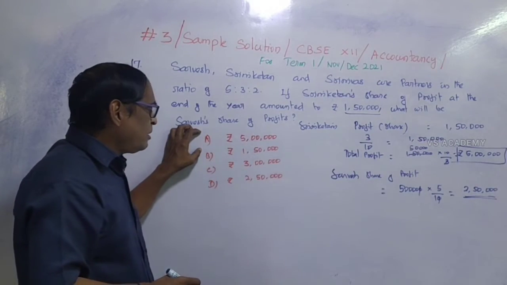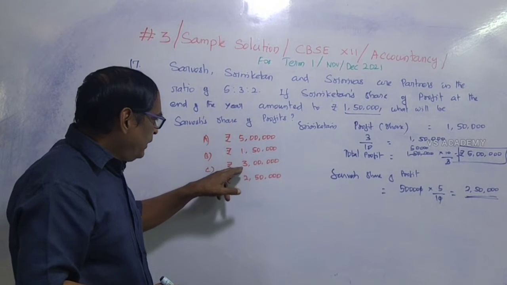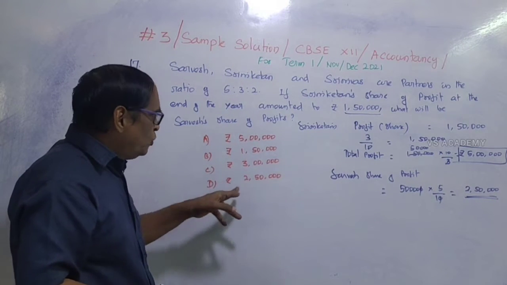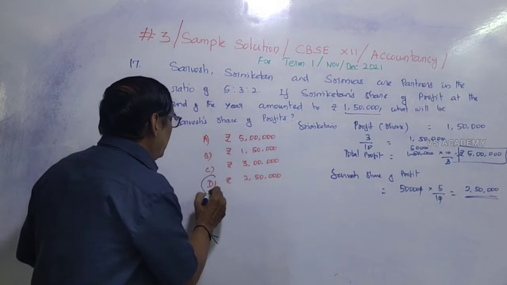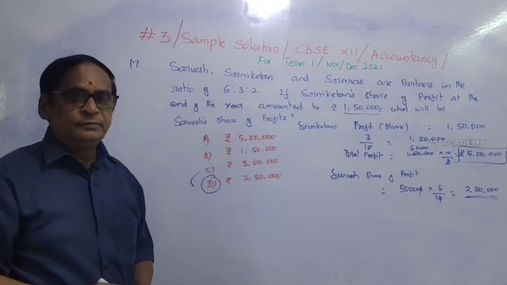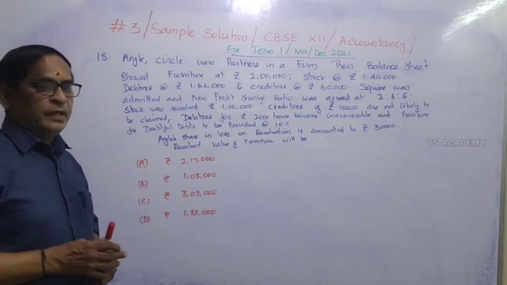The one answer is wrong. 1,50,000 is wrong. 3 lakh is wrong. The answer D, 2,50,000, is the correct answer. Please mark it. Understand? Number 18.